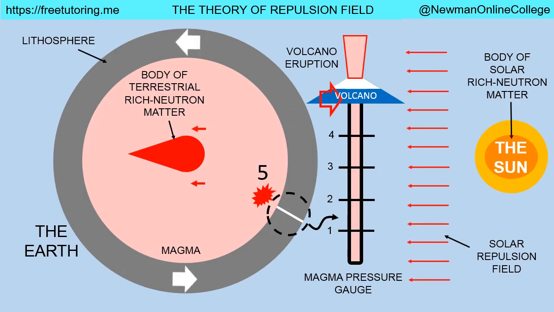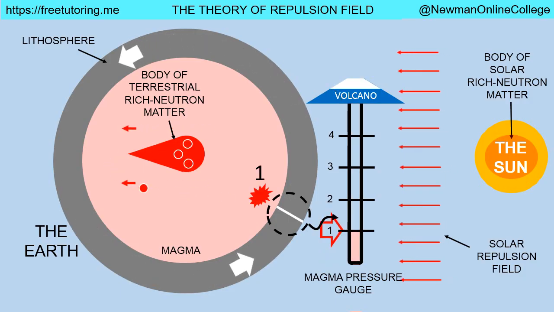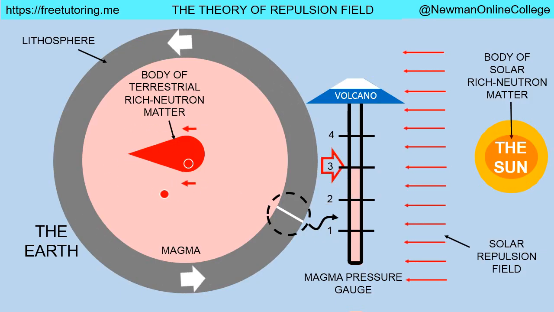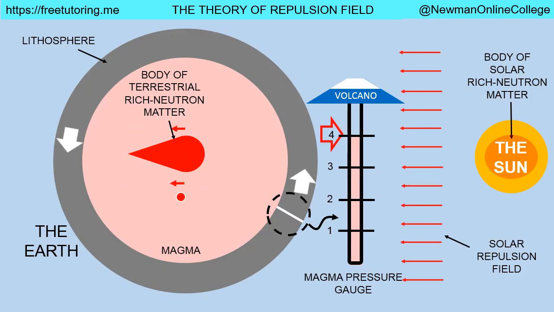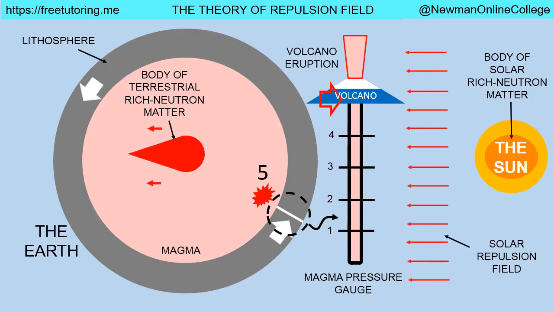This video clip describes how energy produced by the conversion from rich neutron matter to poor neutron matter below a volcano causes the volcano eruption. In this video clip, it takes 5 rich neutron matter explosions to bring magma pressure to the limit at which the volcano starts to erupt.